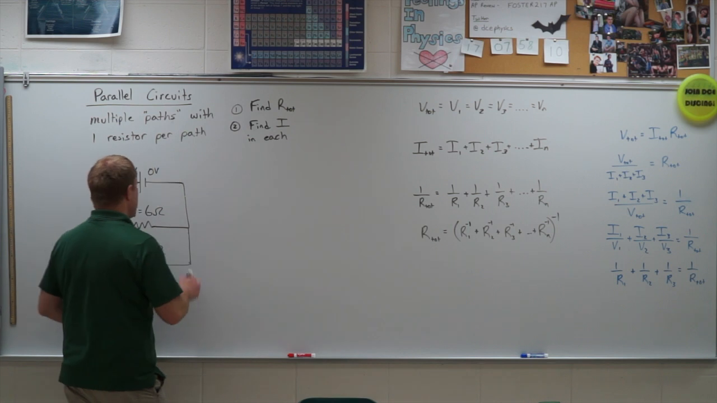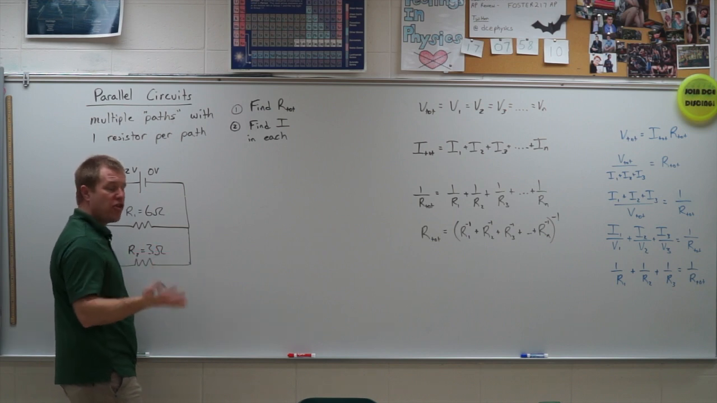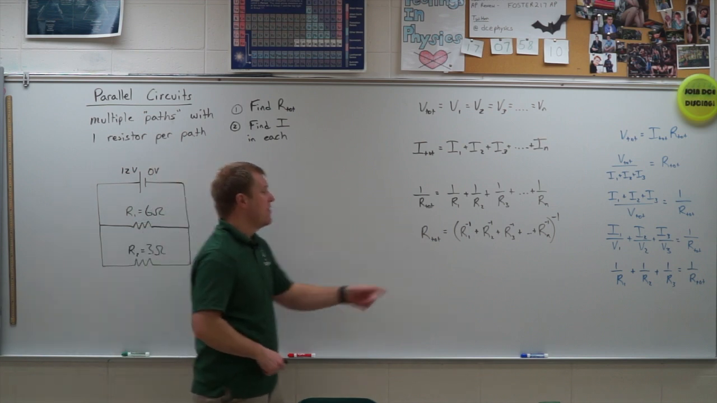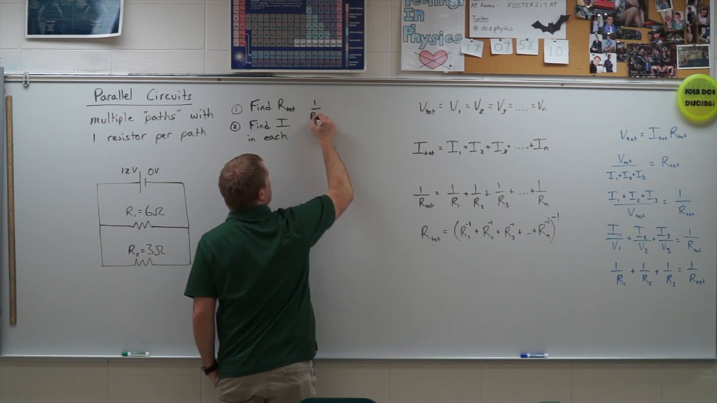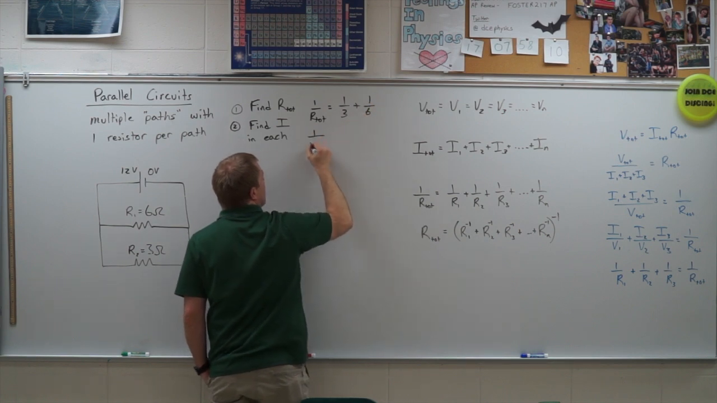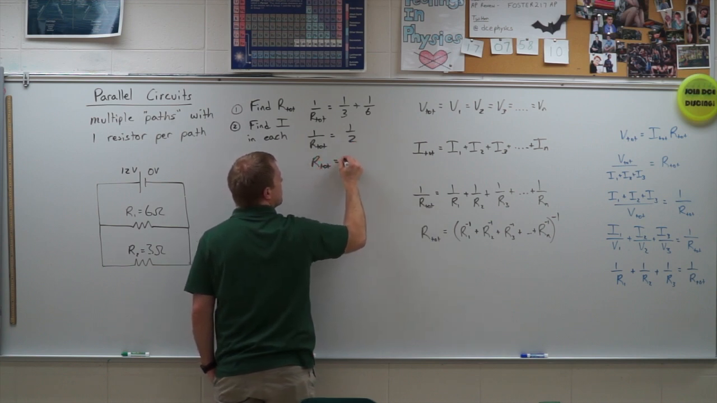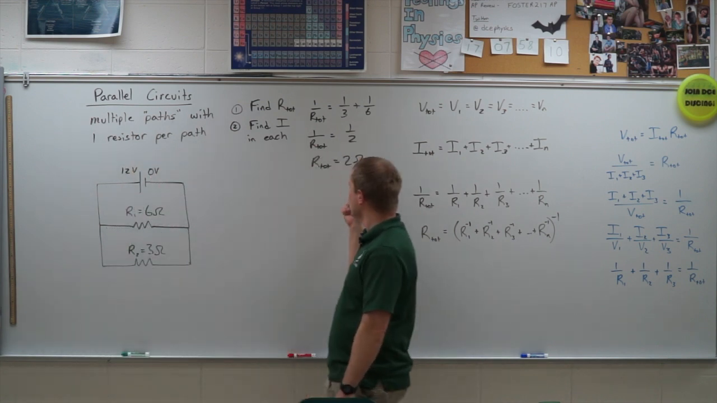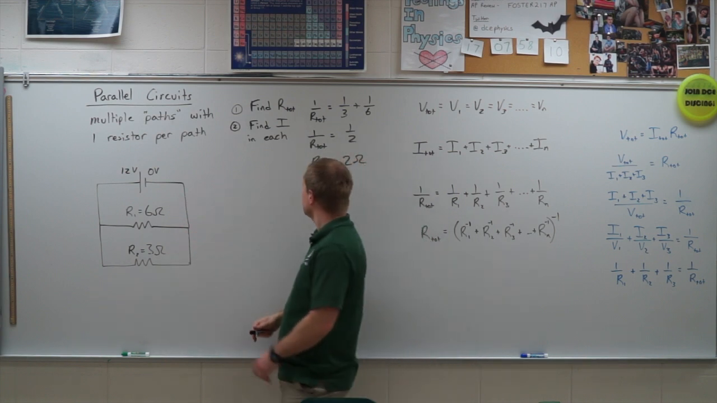So I need to add up the inverse of 6, which is 1/6, and the inverse of 3, which is 1/3. 1/3 plus 1/6 gives me 1/2, and then I need to invert the 1/2. So 1 over R total is equal to 1/3 plus 1/6, so 1 over R total is equal to 1/2, and so R total is equal to 2 ohms. That follows along with the fact that whenever we have a parallel circuit, the total resistance is less than any one of the individual resistances.